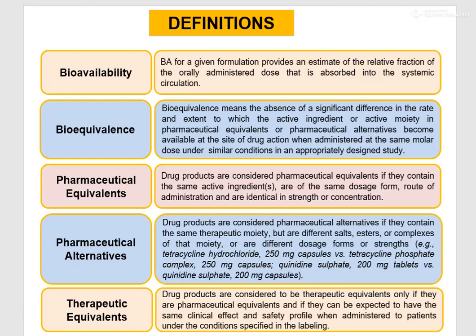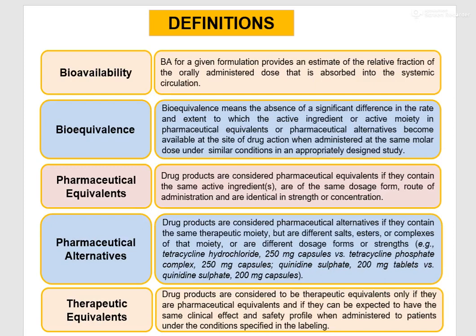they are the same in every way, but they are prepared by different companies. So Parasip 500 and Crocin 500 are pharmaceutical equivalents. Means same drug, same dosage form, same drug concentration, same route of administration, and everything is same, but both are different products from different manufacturers.